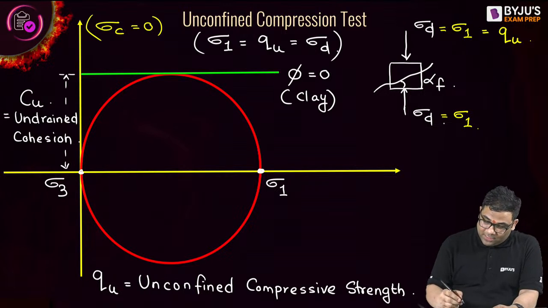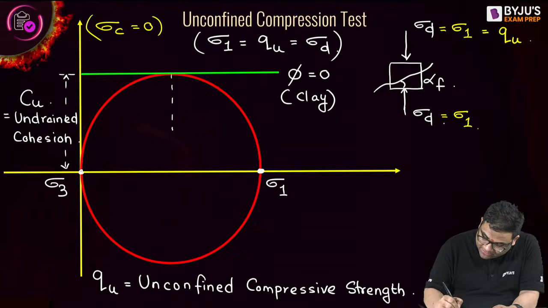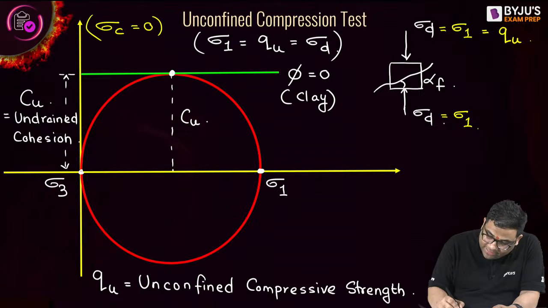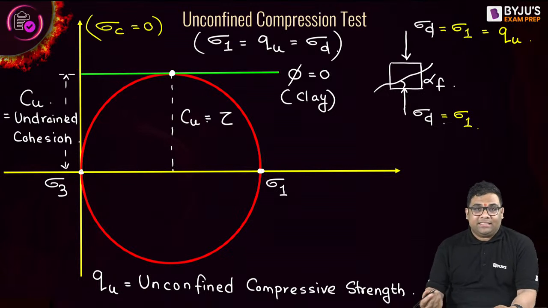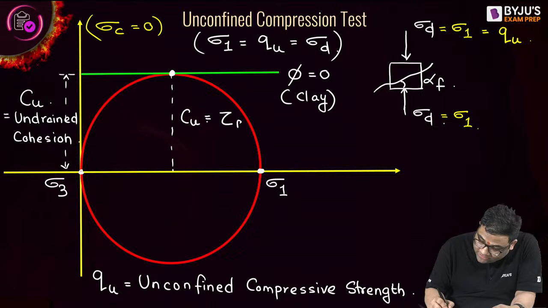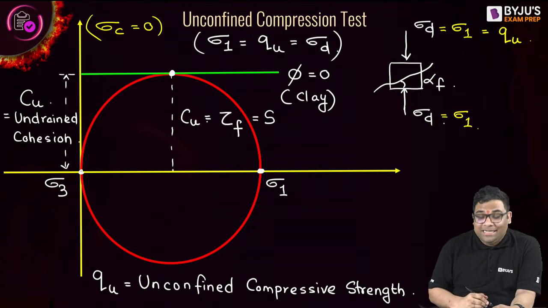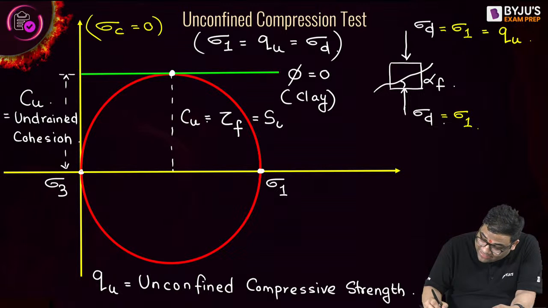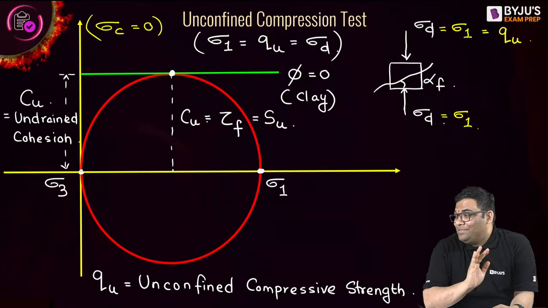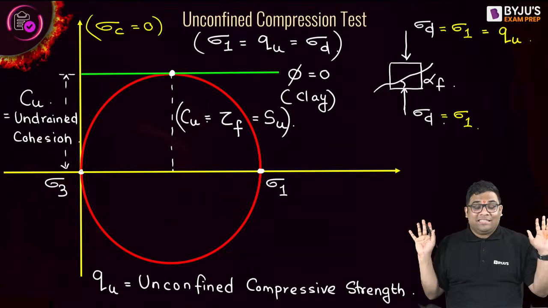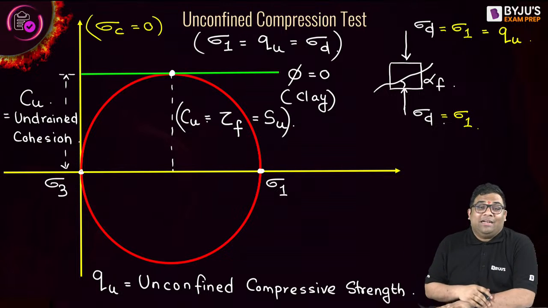Okay, now you see. This CU is equal to this one, right? And the failure is occurring here, right? So this is also the shear stress. This is also what? The shear stress on the failure plane. This is also the shear strength, right? And this is undrained condition, so I can say what? This is the undrained shear strength. Okay? Undrained shear strength, right? From the diagram we can understand many things.